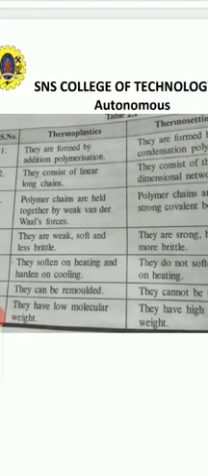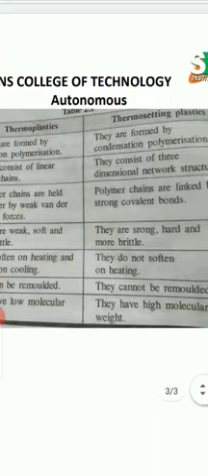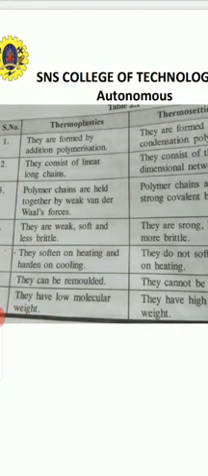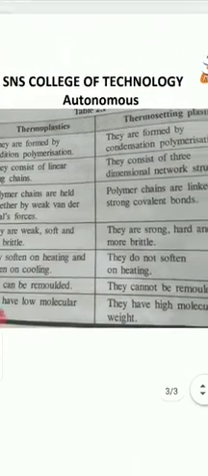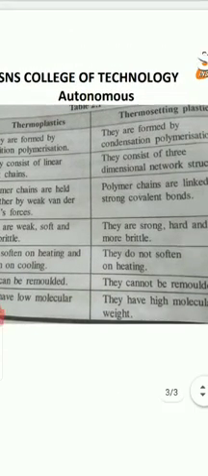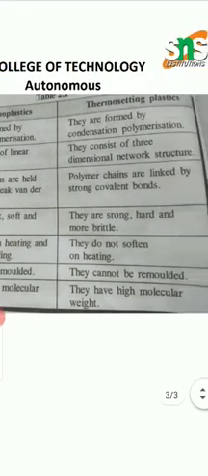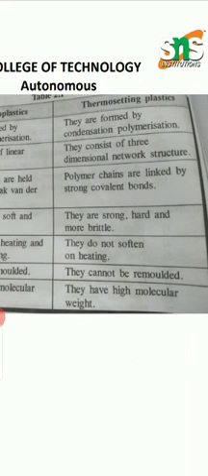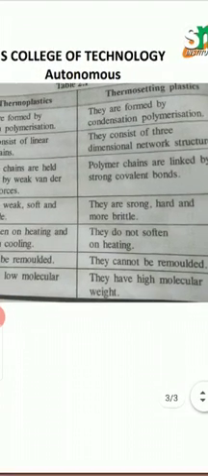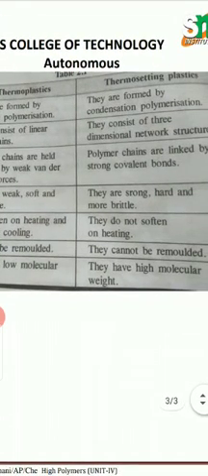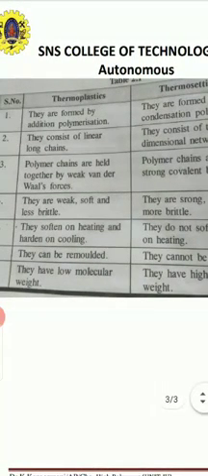Thermoplastics are weak, soft, and less brittle. Thermosetting plastics, on the other hand, are strong, hard, and more brittle. Thermoplastics soften on heating and harden on cooling. Thermosetting plastics do not soften on heating again. Thermoplastics can be remolded any number of times, but thermosetting plastics cannot be remolded. Once heated, when it acquires the desired structure, it cannot be remolded again. Thermoplastics generally have low molecular weight, but thermosetting plastics have high molecular weight. So these are the basic differences between thermoplastics and thermosetting plastics.